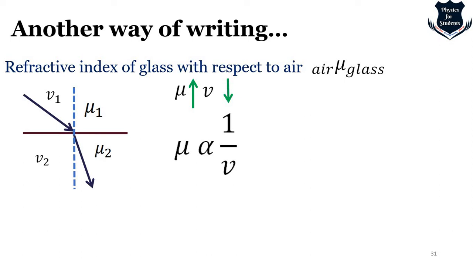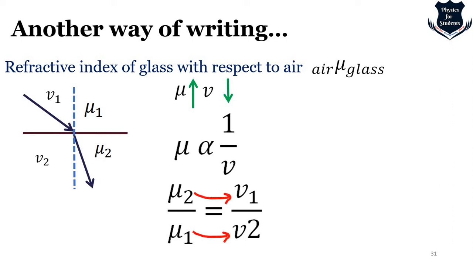Obviously, if mu increases and v falls, then I can write it in this way. Mu2 with respect to mu1 is v1 by v2, and this is written in the opposite direction. In front of mu2 we write v1, in front of mu1 we write v2, because it is inversely proportional, right?